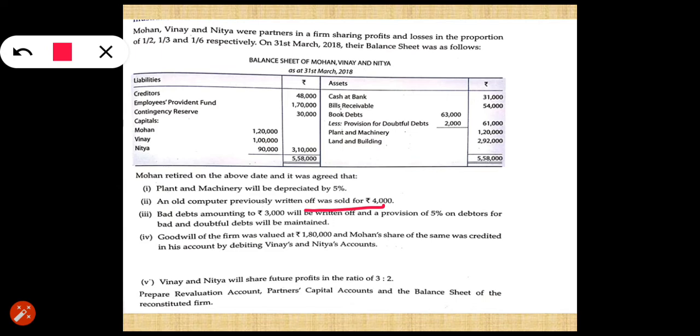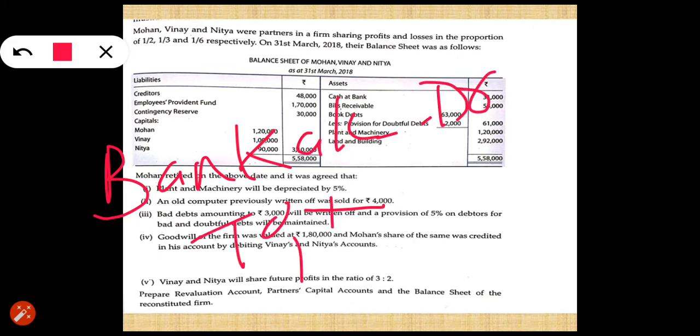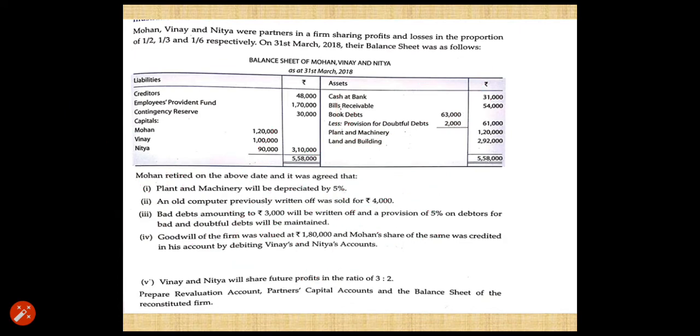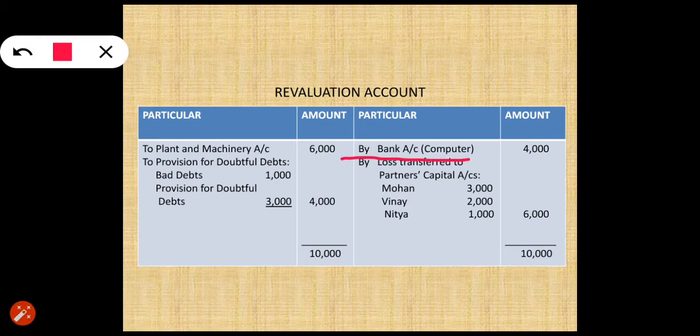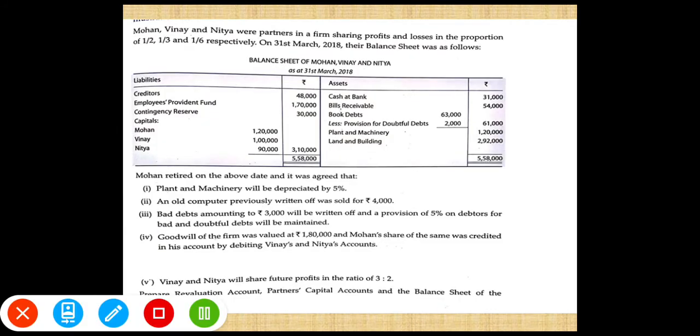then the entry will be, since you are getting 4,000 rupees, bank account will be debited. Bank account debit to revaluation. It means whenever an unrecorded asset earns any income, at that time, since you are receiving money, bank or cash account is debited and credit to revaluation account. So record it on the credit side of revaluation account, that is, by bank computer 4,000 rupees. So the second entry we have passed. Now let us see the third entry.